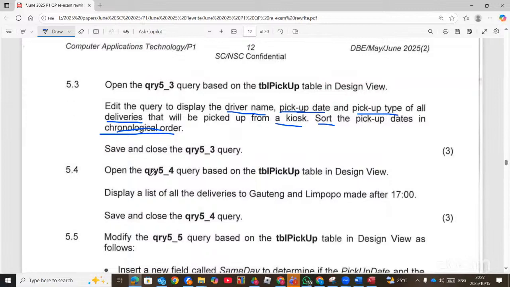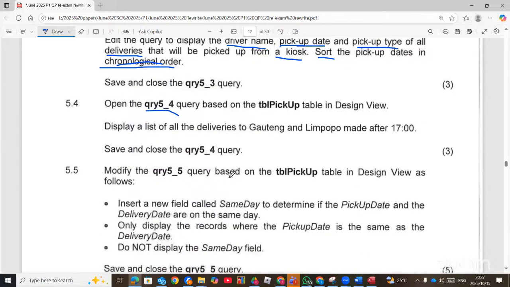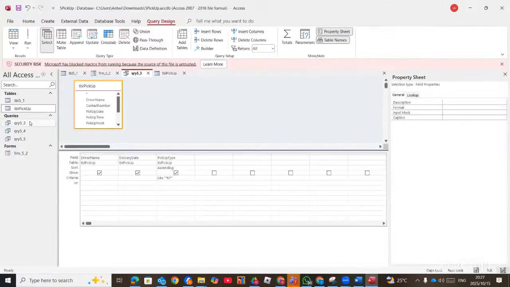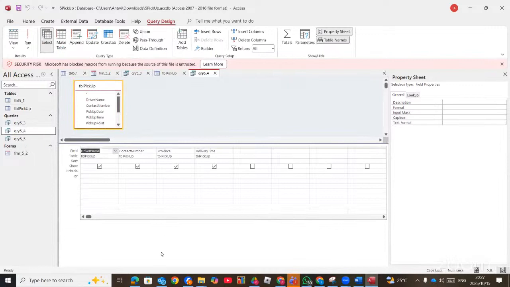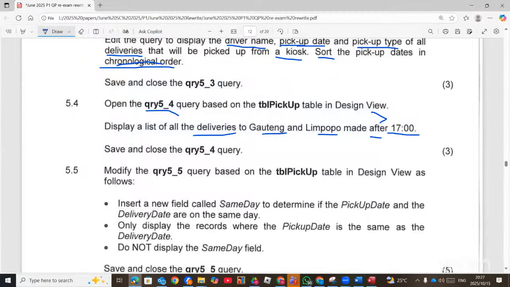Query 5.4, list of all the deliveries to Gauteng and the Limpopo made after, meaning greater than, take note, 17 hours. So let's go and check. 5.4, you right click, design view. Then it says Gauteng and the Limpopo.